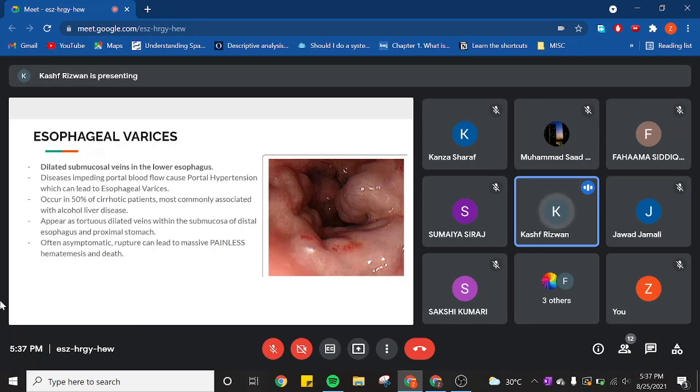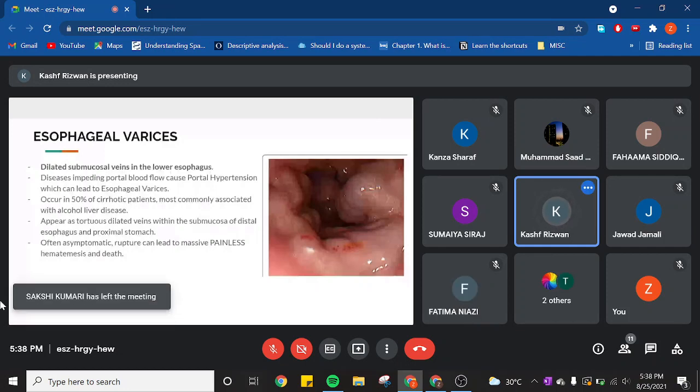So how do these shunts form? They form by the presence of collateral channels, and these collateral channels dilate, and that's what basically happens in esophageal varices. So the esophagus has these submucosal veins which dilate because of the impeding portal blood flow, causing the portal hypertension. I hope this is clear.